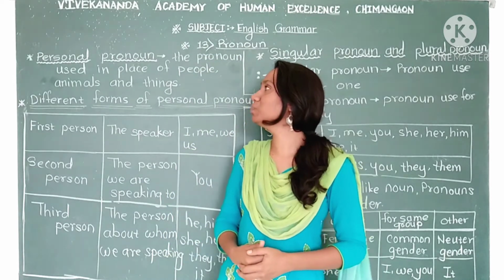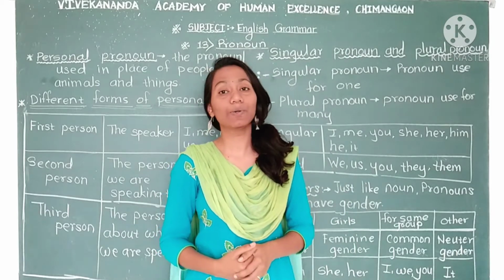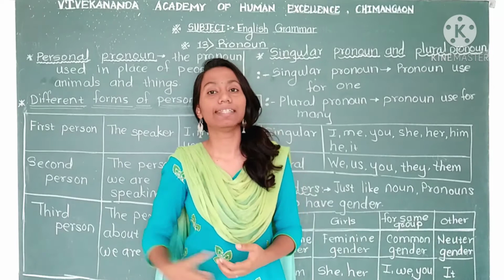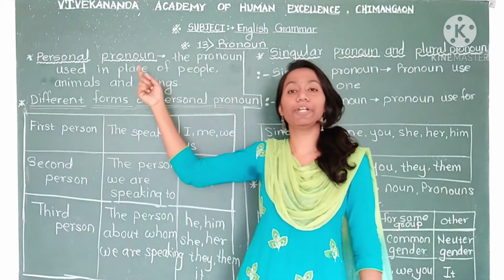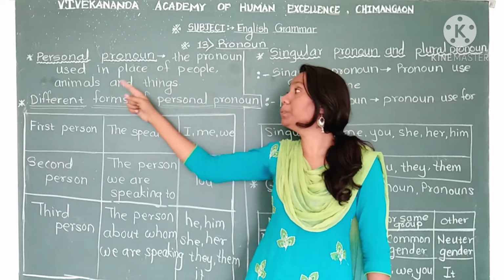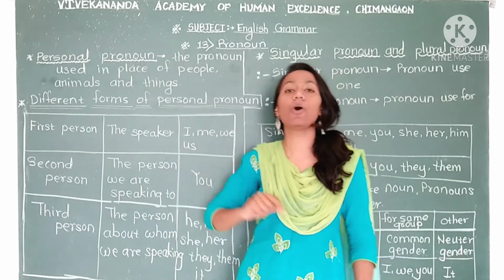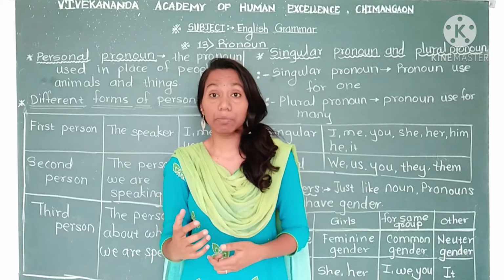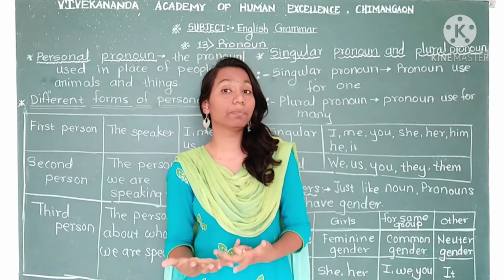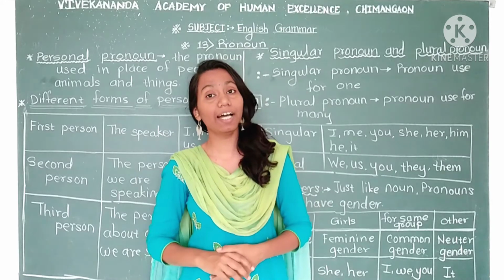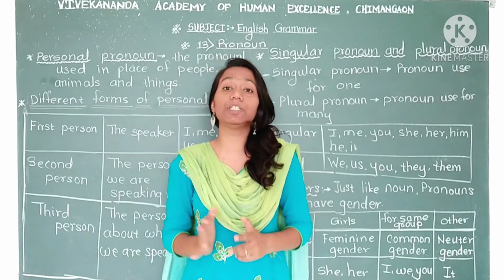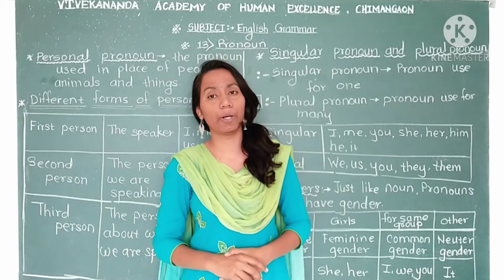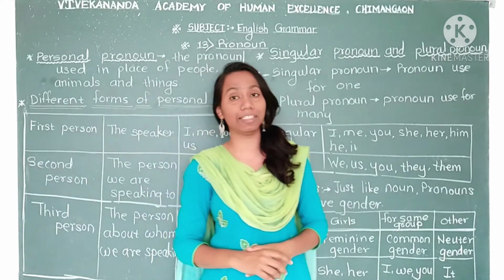See, the first one is personal pronoun. Today we are going to learn about personal pronoun. Now what is personal pronoun? Personal pronoun means the pronoun used in place of people, animals or things. As you know, if we don't know the name of the animal, person or thing, we use some words in place of that. So that we call personal pronouns. This is really very easy to understand.